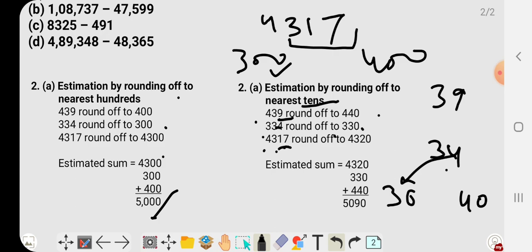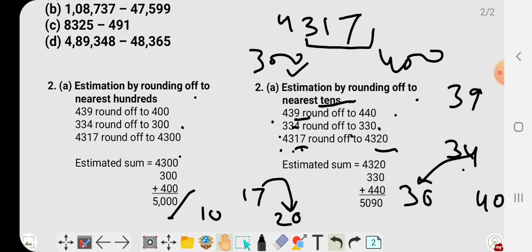And there is another number also, 4317. In this one also we have to focus on only the last two digits, that is ones and tens, because we have to round off to the nearest tens. So for 17, where does 17 lie? 17 is between 10 and 20, but it is nearer to 20. 17 is closer to 20, right? So it will be replaced by 20. Got it? Now we will add these three numbers as we know.